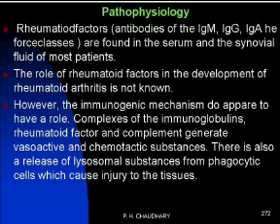Immunological mechanisms appear to have a role. Complexes of immunoglobulin, rheumatoid factor and complement generate vasoactive and chemotactic substances. These are also referred to as lysosomal substances from phagocytic cells that cause injury to the particular tissue.